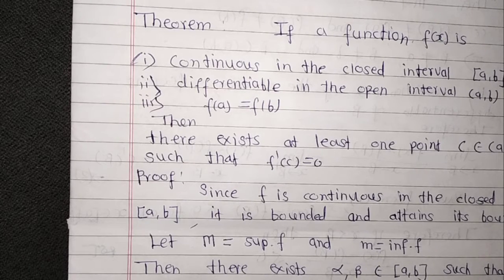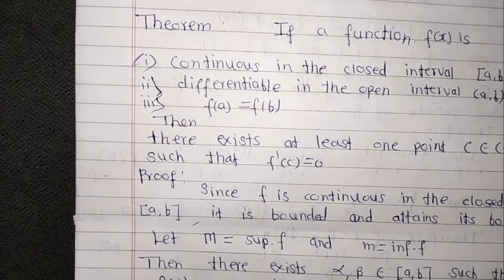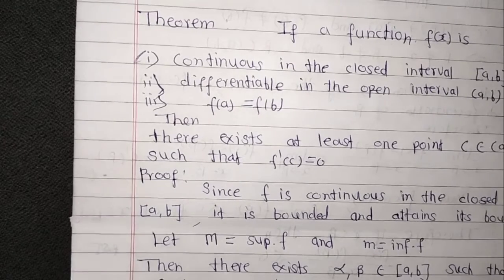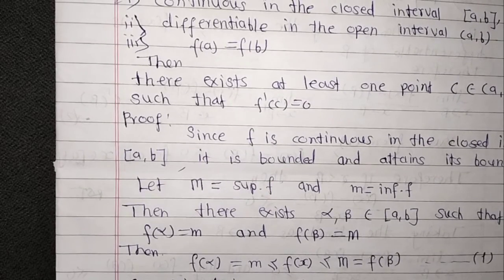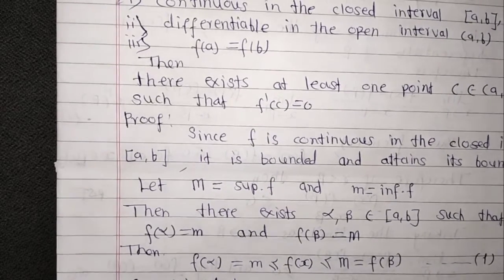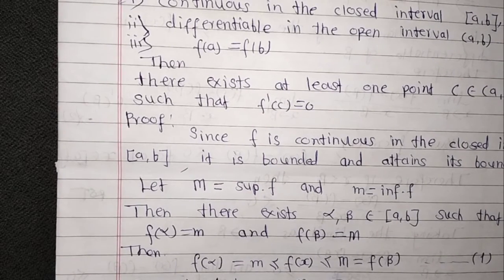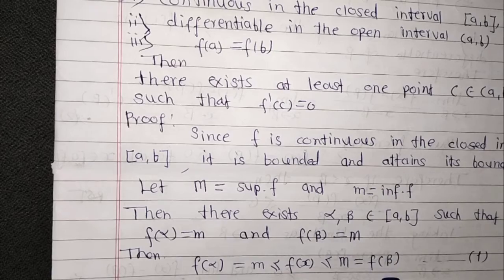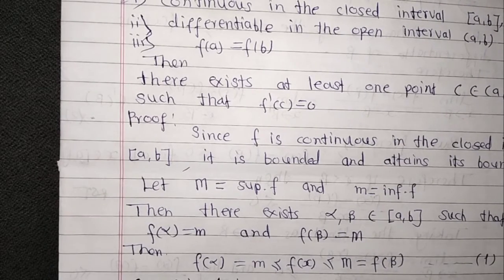Then there exist points alpha and beta belonging to the closed interval [a, b] such that f(alpha) equal to small m and f(beta) equal to capital M. Then f(alpha) equal to small m less than or equal to f(x) less than or equal to capital M less than or equal to f(beta). Denote this as 1. Now consider case 1.